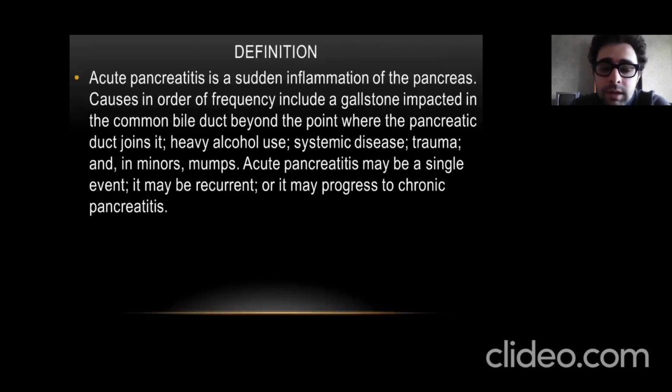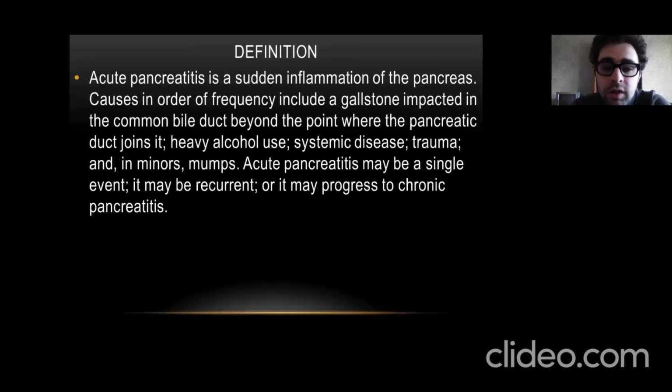There are different etiologies, but the most important one can vary in different countries. Why? Because acute pancreatitis is not only a medical problem, it is also a social problem. The classification that I will give you is the Russian classification of etiology, but in your countries it can be different.